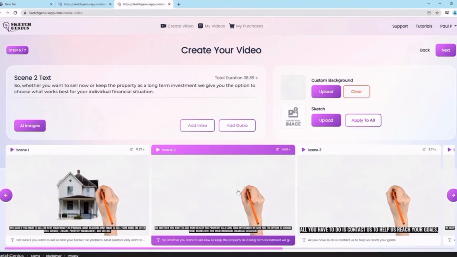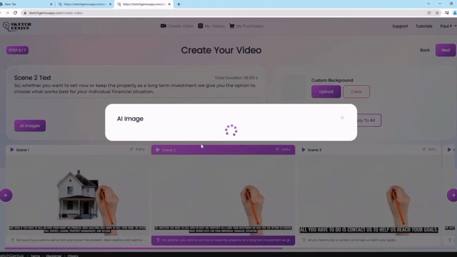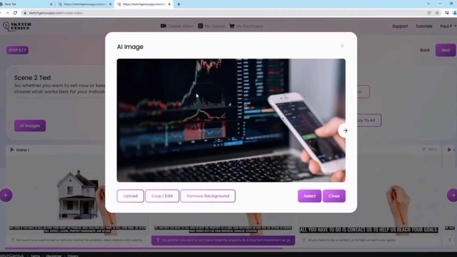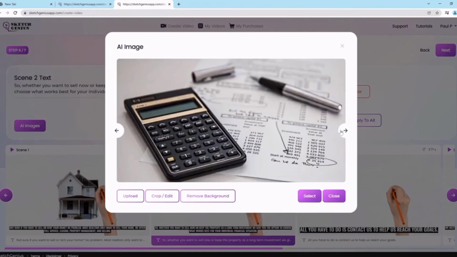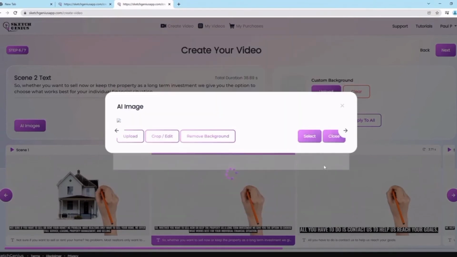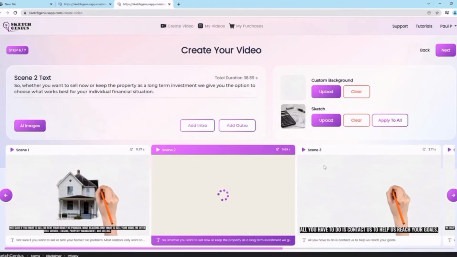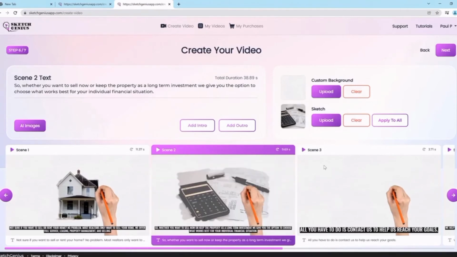Now, you can do the same thing for the second scene here. In this case, we're talking about long-term investment, and buying a property is a long-term investment. So you just click on AI images and it's going to find something to do with investment, right? Long-term investment, accounting, and finance and that kind of thing. Wow, this looks nice. So we can just select this one and immediately have this one ready to go. And you can choose from different varieties that our AI system will basically suggest to you, right? And obviously it's going to beautifully do that process.